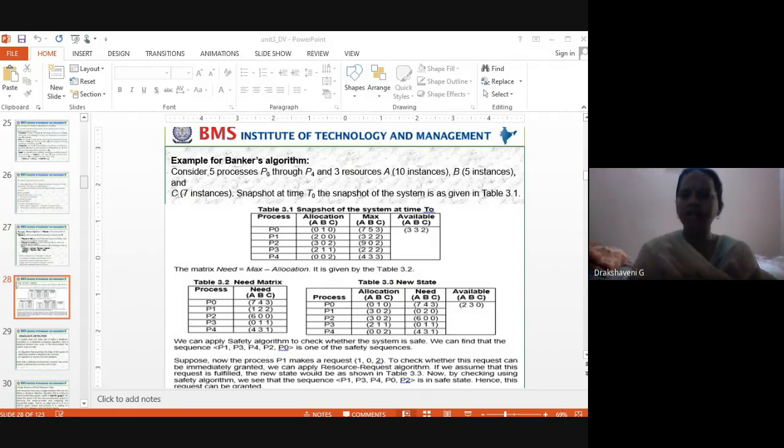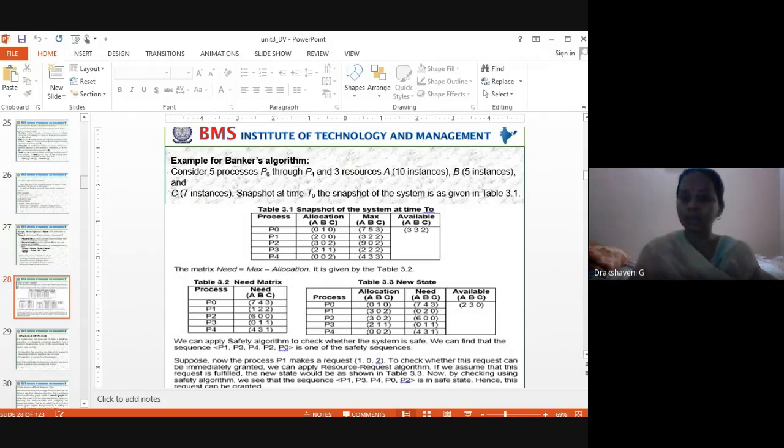Like this, we may have processes, 5 different people. Along with this, how many resources do I have? I have 3 resources, which I may say are CPU, printer, books.